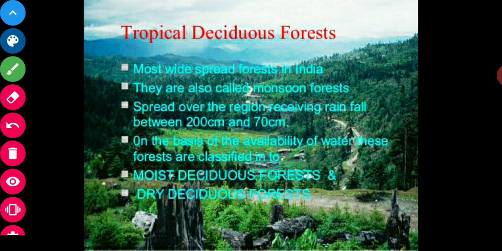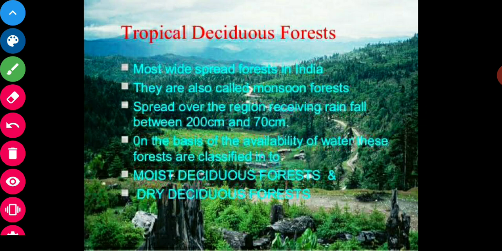These forests get annual rainfall between 200 centimeters and 70 centimeters. All the trees of these forests do not shed their leaves at the same time. And the trees found in these forests are sal, teak, shisham, sandalwood and bamboo.